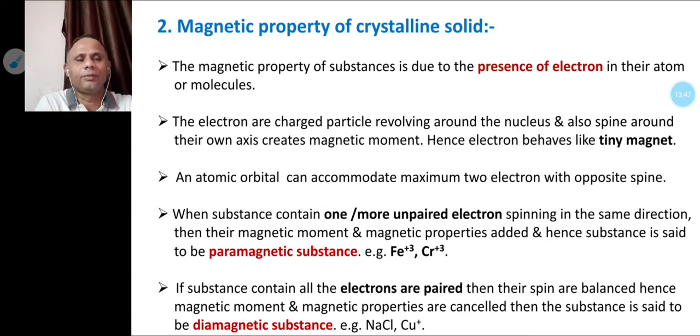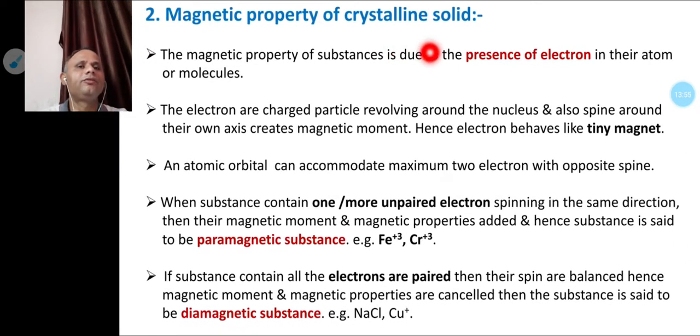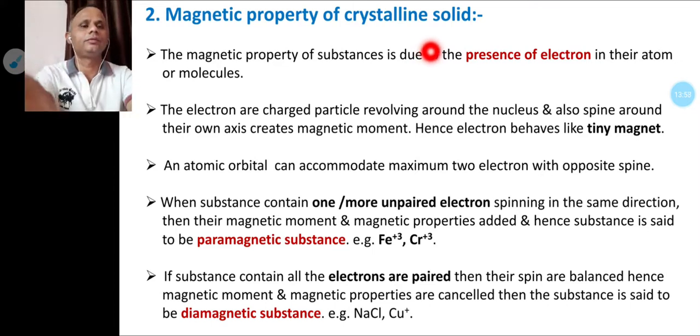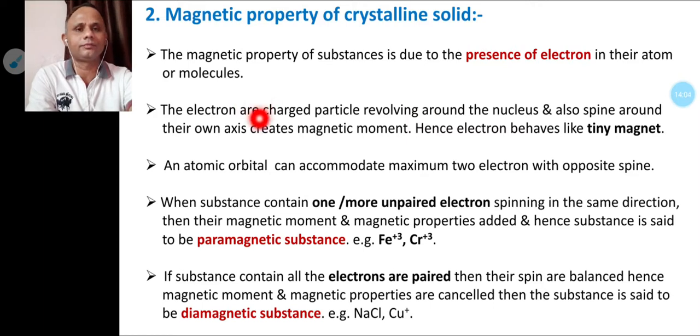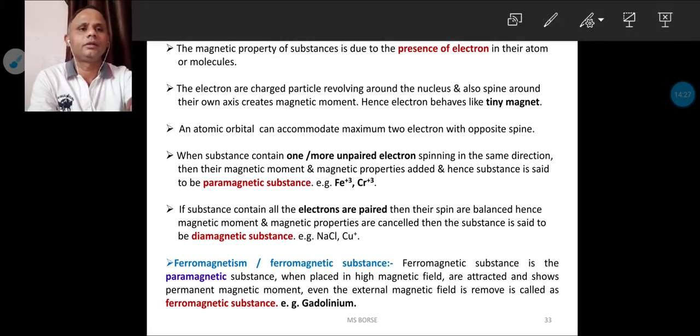So the next property is the magnetic properties of crystalline solids. The magnetic property of a substance is due to the presence of electrons in their atomic orbitals or molecular orbitals. The electrons are charged particles revolving around the nucleus and also spinning around their own axis, and they create a magnetic moment. Hence, it behaves like a tiny magnet.